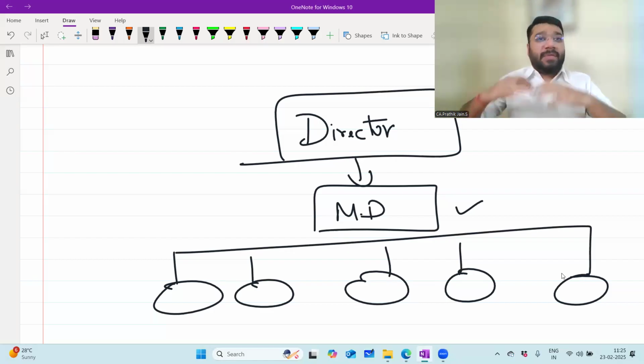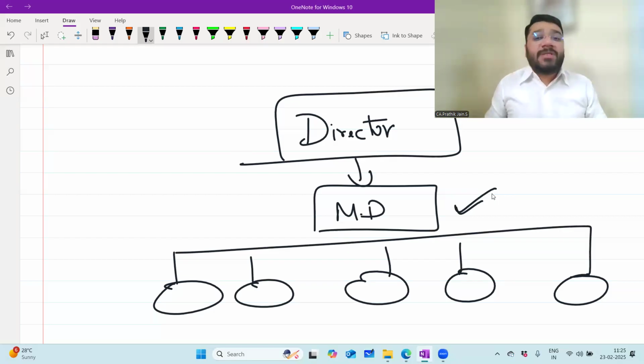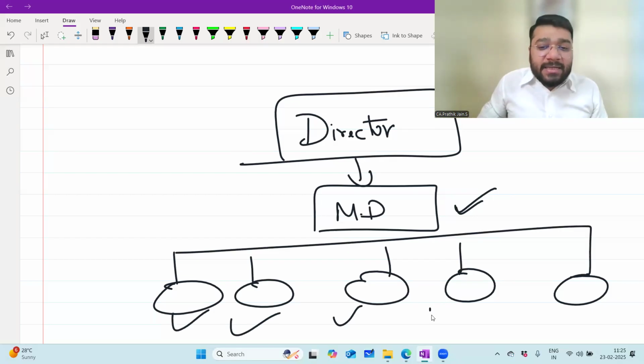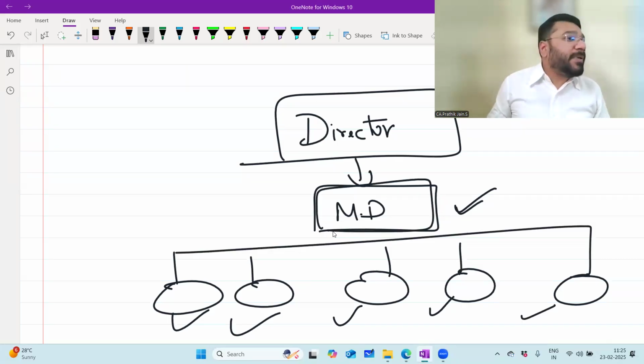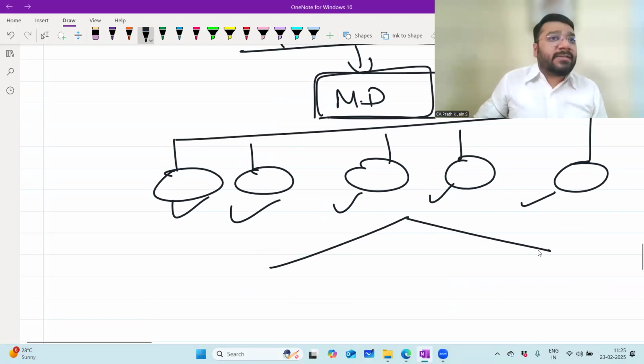So director means multiple types of people who direct the company. In that, the head is the managing director, MD, chairman. Managing director means that whenever all these directors take decisions, he is the ultimate person to approve it. Now, these different types of directors are there, and they are further divided into two categories.